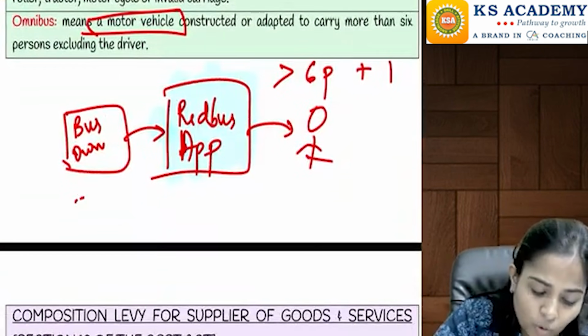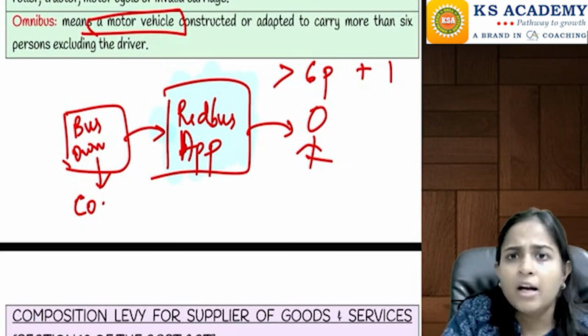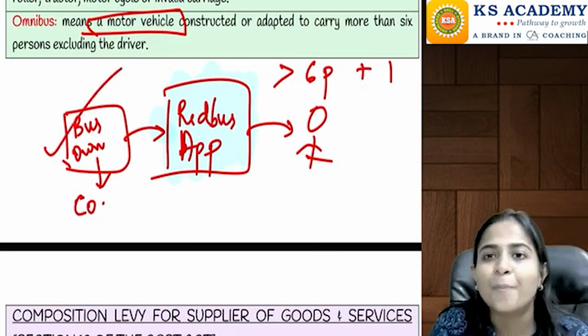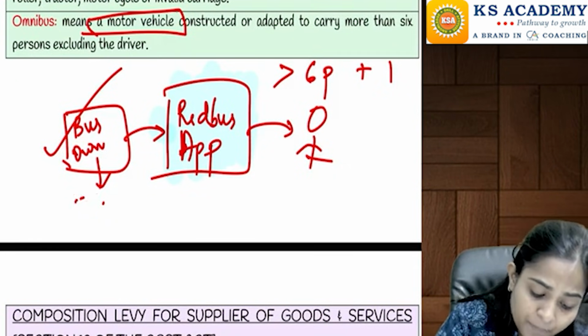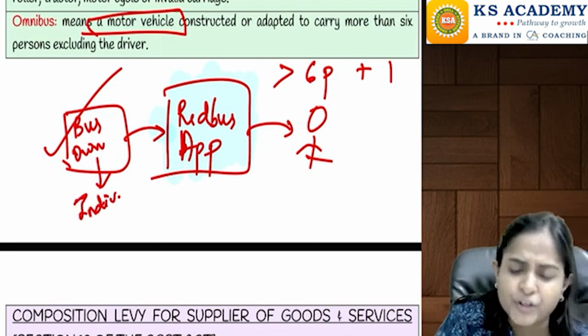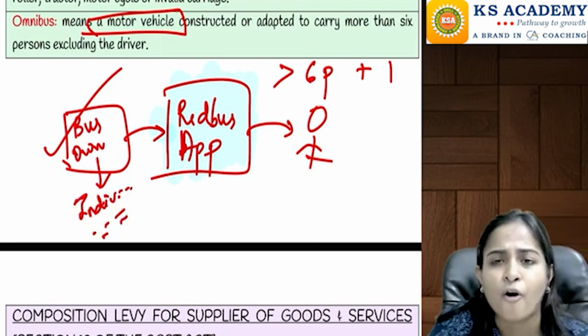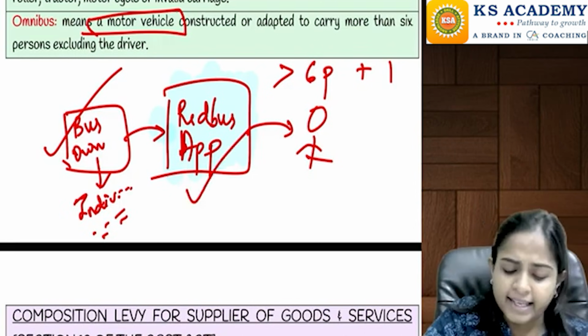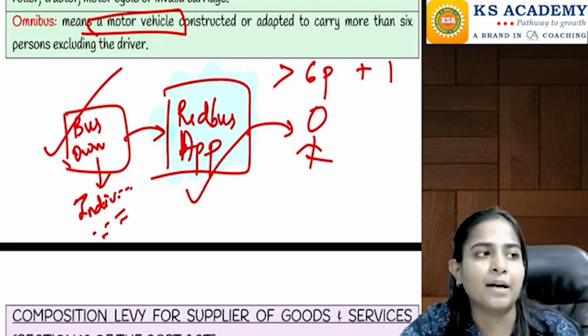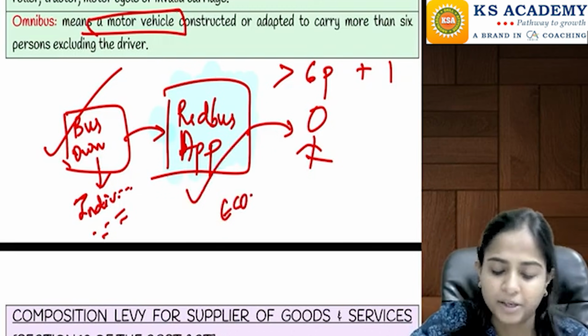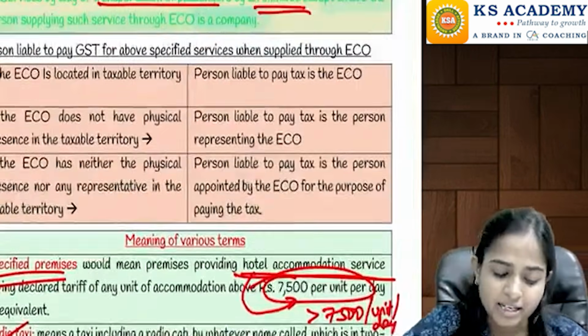If this bus owner is in the form of a company, then you are a big person anyway, you pay the GST. But if this bus owner is an individual, or an HUF, or a partnership, then the Redbus company, that is the e-commerce operator, will be responsible to pay the tax on the same.